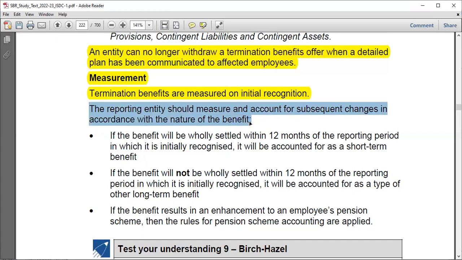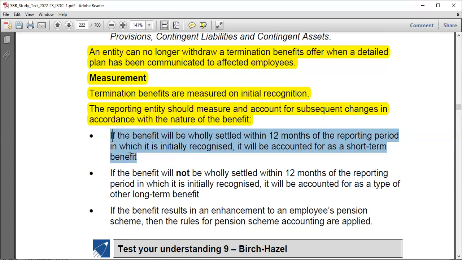Just depending on the nature of the benefit, maybe you would have to change that figure. For example, if the benefit will be fully settled within 12 months of the reporting period in which it is initially recognized, it will be accounted for as a short-term benefit. If it exceeds, let's say 12 months, it should be a long-term benefit, right? And so you have to know whether it should be a current or non-current liability.